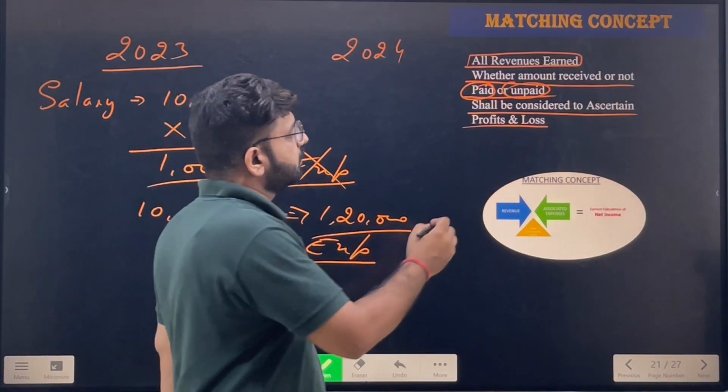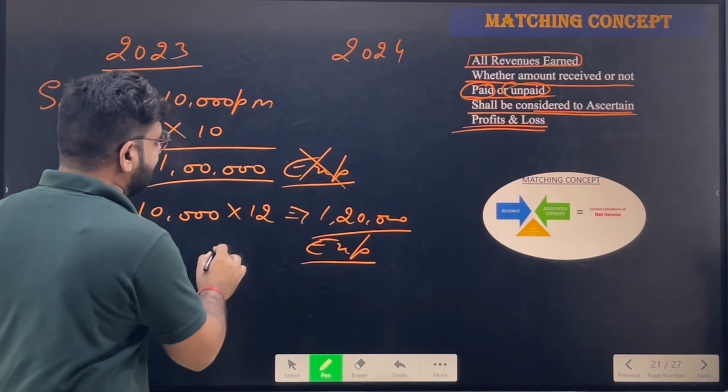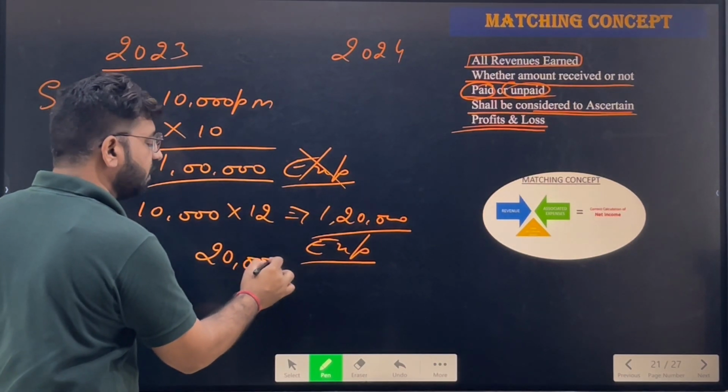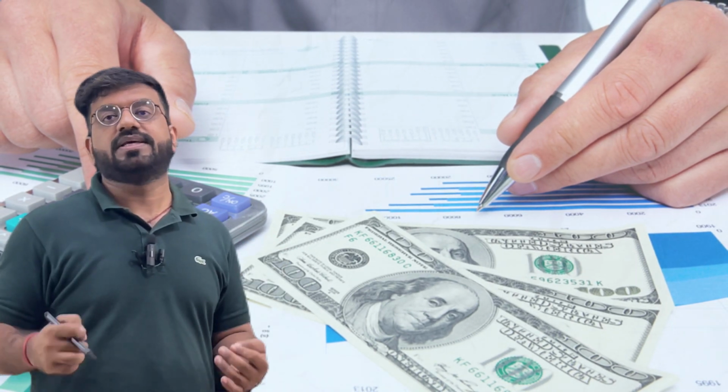Is that clear? So shall be considered to ascertain profit and losses, even though 20,000 are still remaining to be paid, which will be paid in the next year. But the employee has worked for me for those 2 months as well, for which I am liable to pay him the amount in the next year. So that is the amount of expense which will be recorded in order to ascertain the profits.